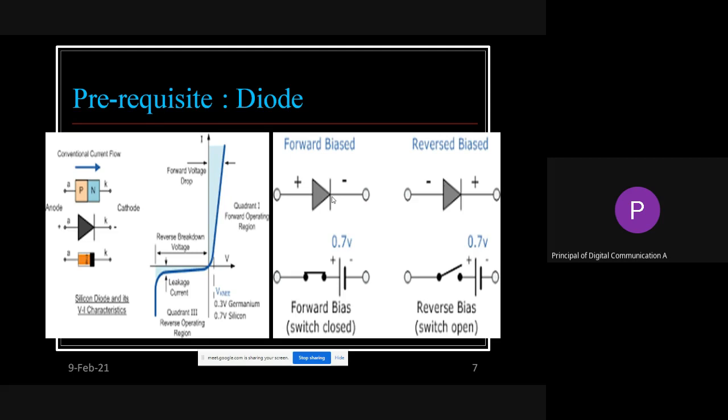So PN junction diode. That means how many layers? Two layers. How many junctions? One junction. The symbol has two terminals, anode and cathode. The symbol is shown here. Forward biasing means connecting the positive supply to the anode and negative to the cathode. So that will be the forward bias. What is reverse bias? That is also shown in this slide. So this is self-explanatory from this particular slide.